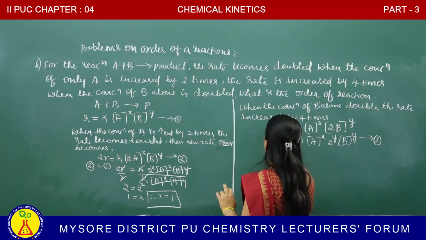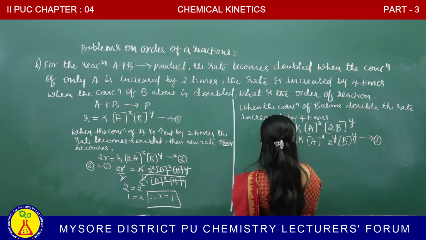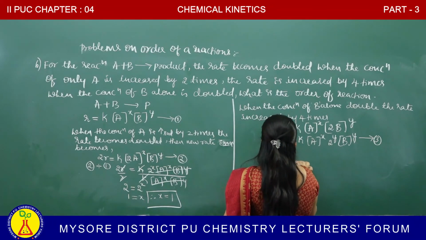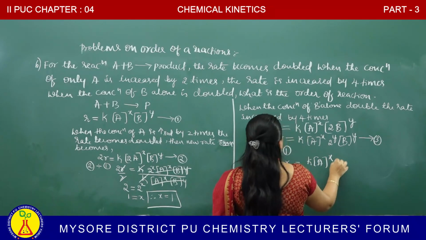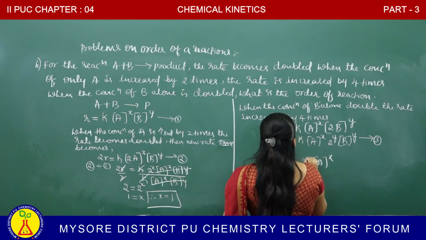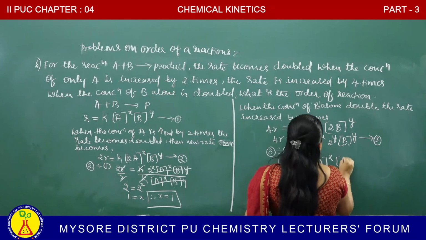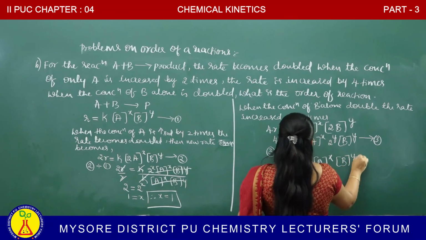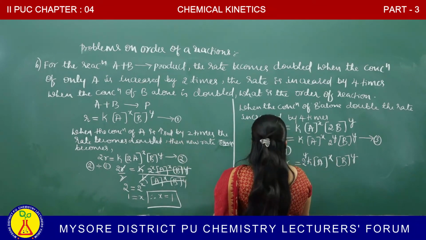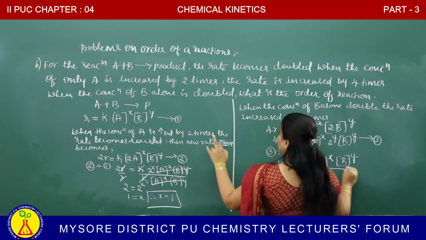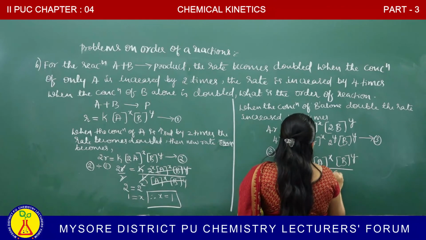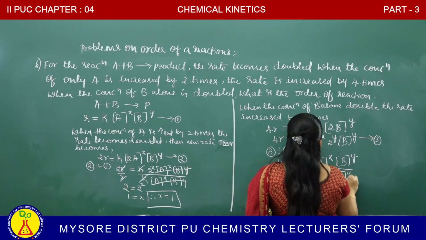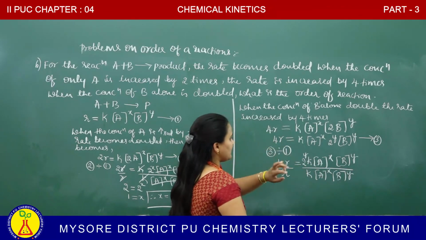Equation 3 divided by 1. What is the 3? 4R is equal to K molar concentration of A to the power of X, 2 to the power of Y comes first, molar concentration of B to the power of Y. What is the equation 1? R equal to K molar concentration of A to the power of X, molar concentration of B to the power of Y. See, this is the equation 3.